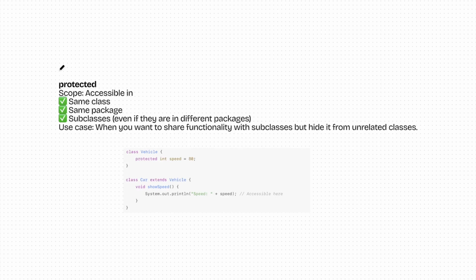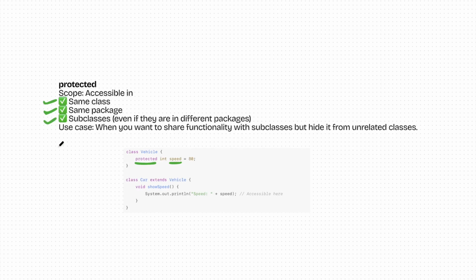Let's move ahead and let's talk about protected. So protected is an important keyword as well. If you see this example, I have a class Vehicle and inside this Vehicle class I have a variable called speed, and this speed is defined as protected. Now we have to understand what is the scope of protected. If I am defining a variable as protected, who all can access this variable? So first of all, only 3 points that you need to remember: the same class. Anyone from the same class can access the protected variable. Anyone from the same package can access the protected variable, and any subclasses, if there are any, can also access the variable.